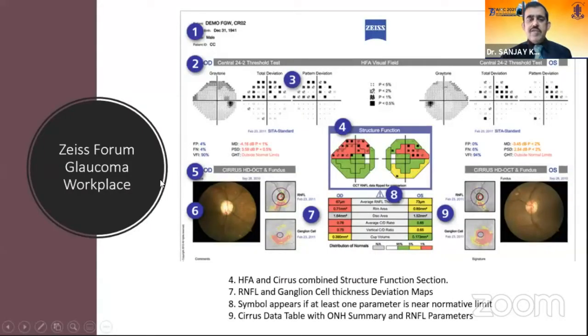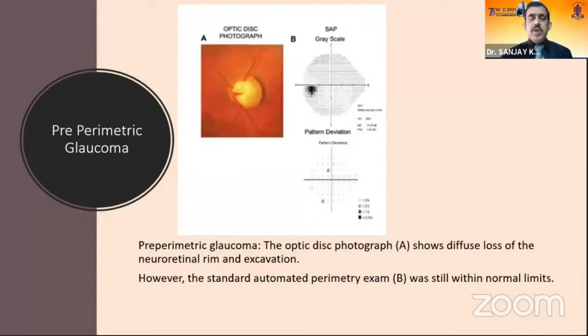ZEISS has a proprietary software called Guided Progression Analysis, or Forum, in which it integrates the structural OCT defects with the visual field printouts. Over here, we have the total deviation and the pattern deviation from the visual fields. We have a fundus photograph, and then we have an RNFL deviation map and a ganglion cell deviation map from the OCT, and then they are integrated into the structure function map. Then we have a table of the ONH and the RNFL parameters, which are matched with the normative database and color coded.